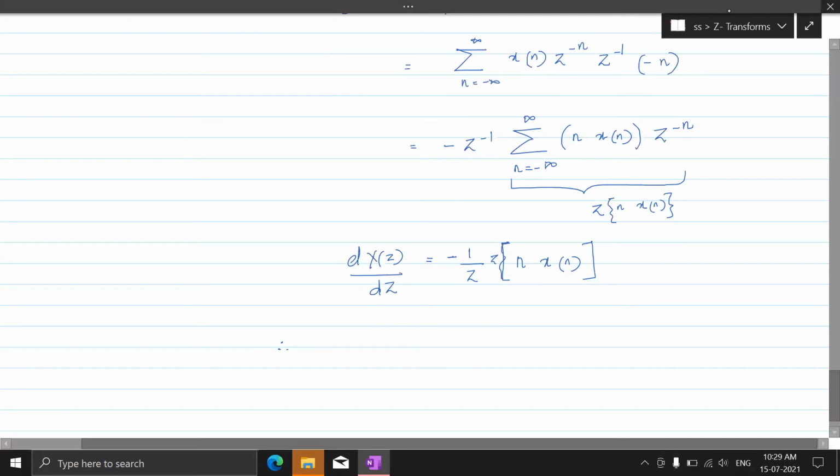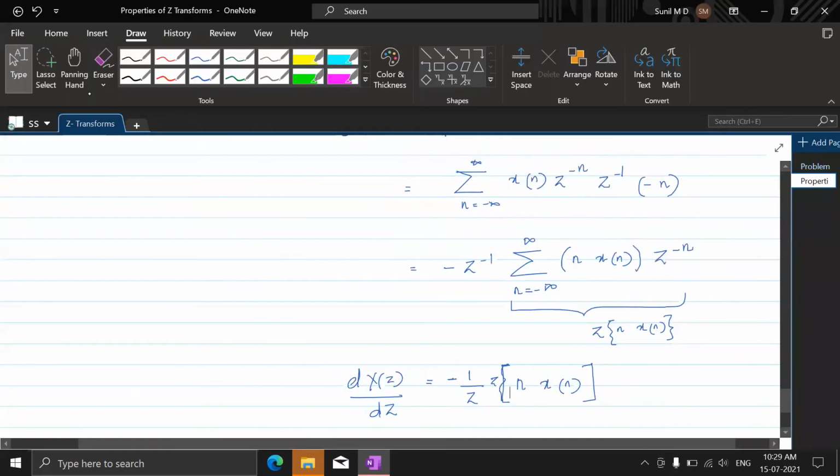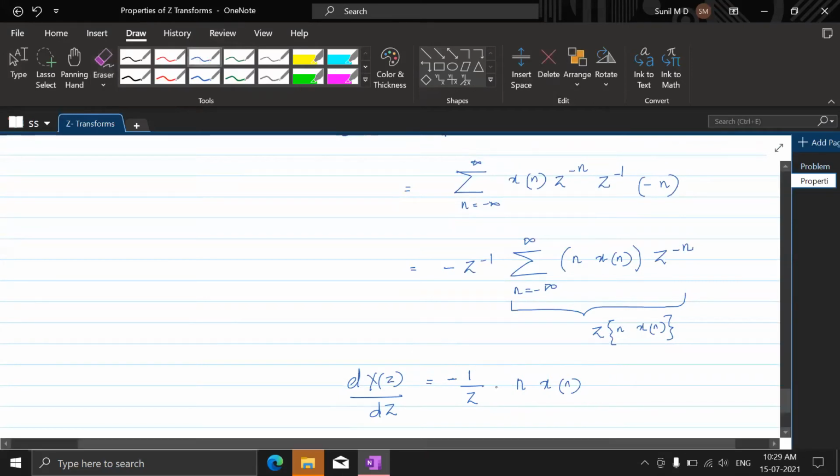Let me write that properly. Everybody just see here. So this, that's something that I've shown here, is the z transform of n x of n, right? So let's write that like this. So this z and this z are different, mind you.